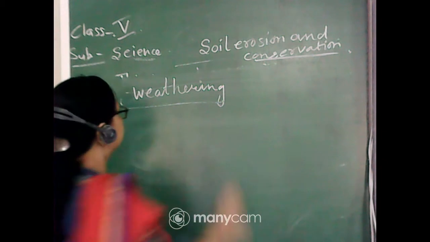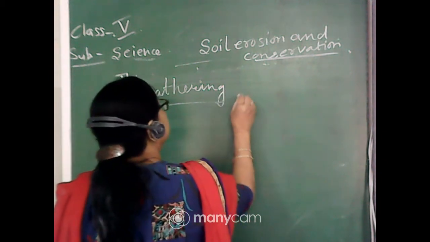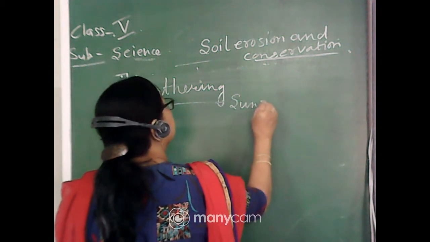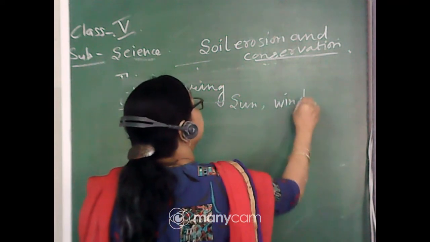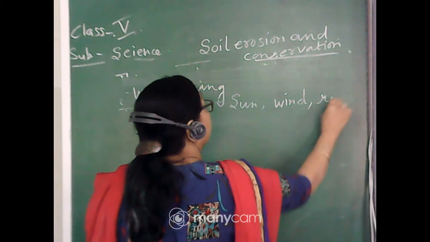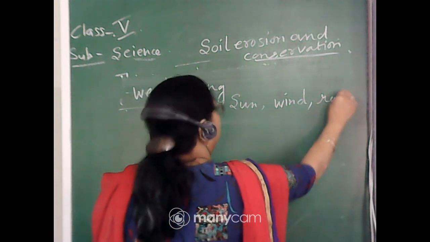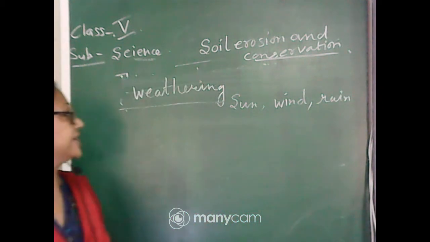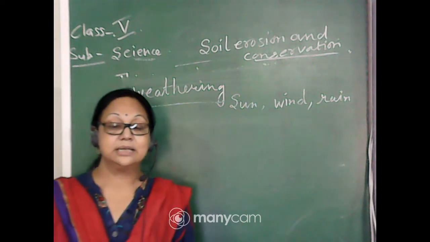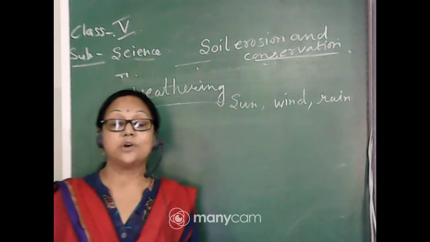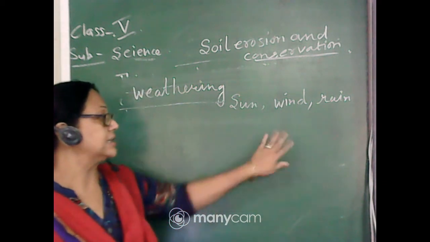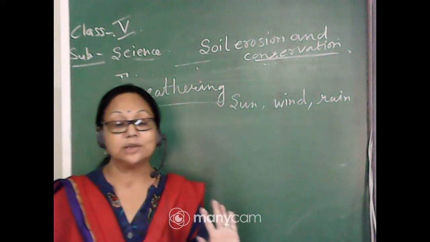What are the forces? Sun force, wind force, and rain or flowing water force. So due to these three forces, weathering occurs. And you know what weathering is? Weathering means breaking of the rocks due to the force of the sun, wind and rain. That is called weathering.